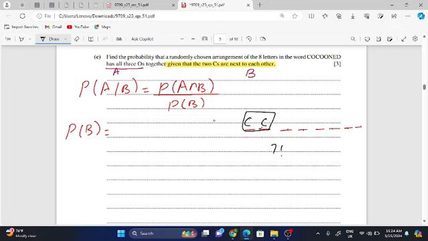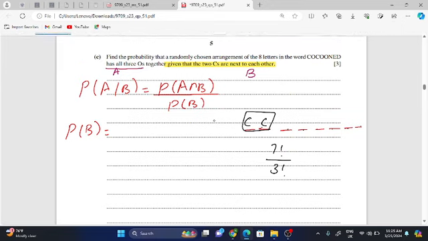So 1, 2, 3, 4, 5, 6, 7. 7 factorial dividing by the repeating factor, which is the O's. O is repeating thrice, so 3 factorial. So 7 factorial dividing by 3 factorial, and inside that big box there are 2 C's, so 2 factorial dividing by 2 factorial will never give you something because they are identical. So you can write it or not, there is no issue. 7 factorial dividing by 3 factorial, when the C's are together, that will become 840.